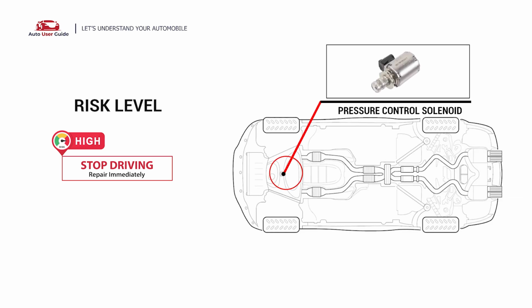P0965 engine code indicates that the PCM has detected a low voltage on the line pressure control solenoid B control circuit for 4.4 seconds in a 5-second sample. Under this circumstance, stop driving and repair your vehicle immediately.